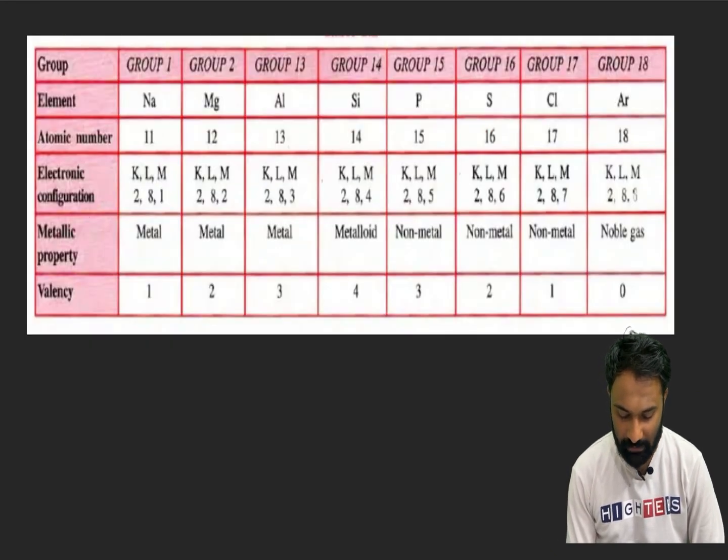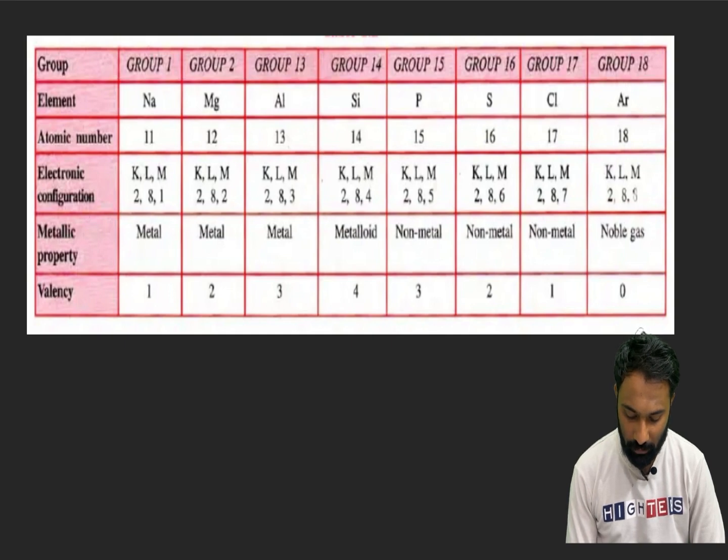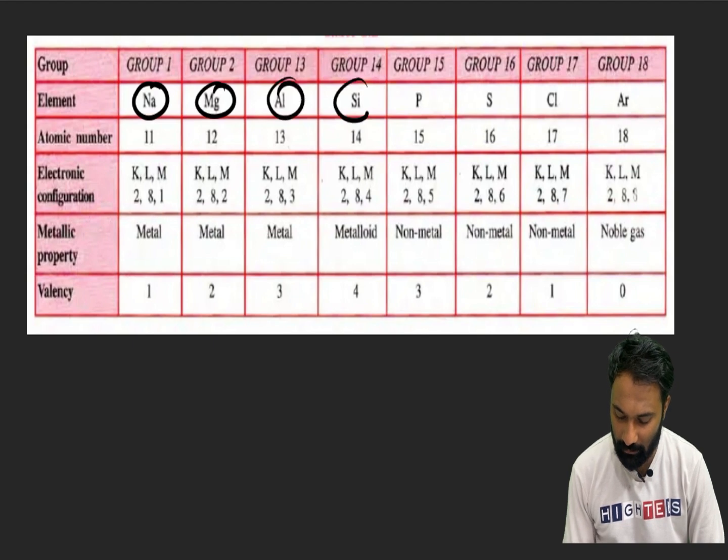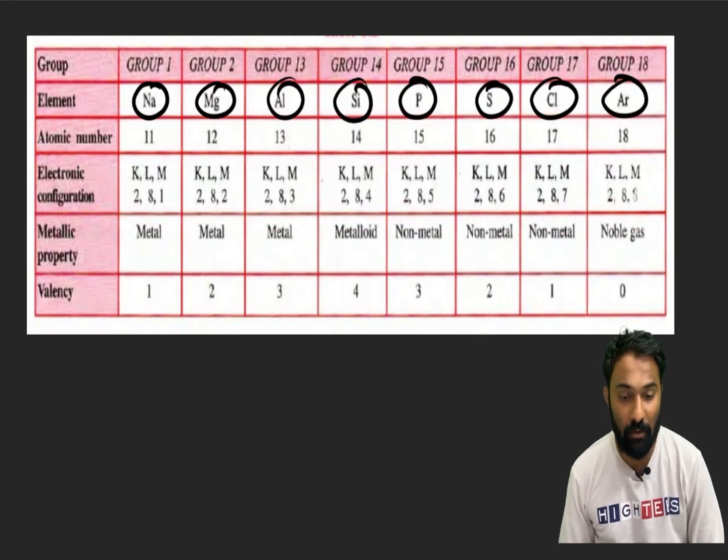Now we'll see just a generalized way to remember group 1, group 2, group 13, group 14, group 15, group 16, group 17, group 18 elements. Just basic. First, these are the third period elements: sodium, magnesium, aluminium, silicon, phosphorus, sulfur, chlorine and argon. These are the third period elements, right?